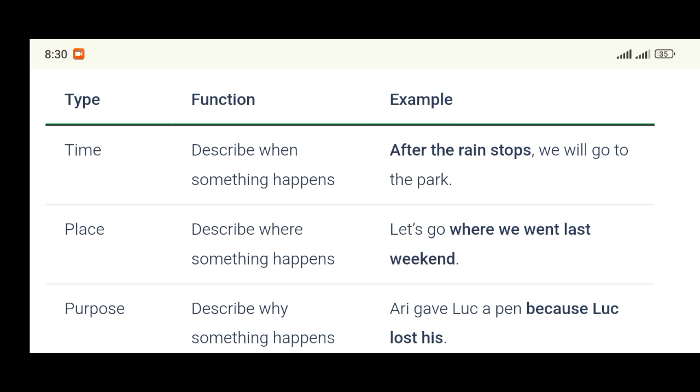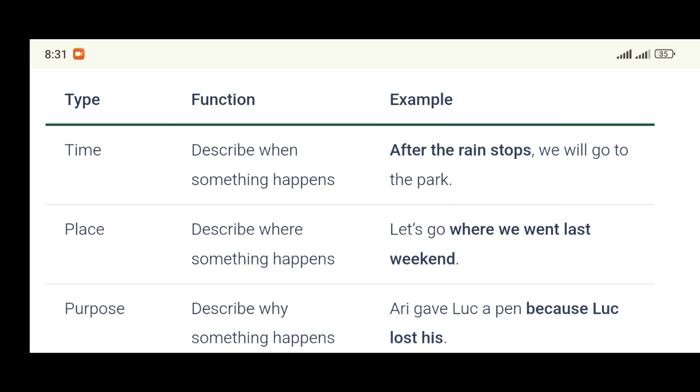We have subordinators like when, while, whenever, as soon as, until, since, before. I will repeat them. Some of the subordinators that can start adverbial clause of time are when, while, whenever, as soon as, until, since, before. All these ones can start the adverbial clause of time.